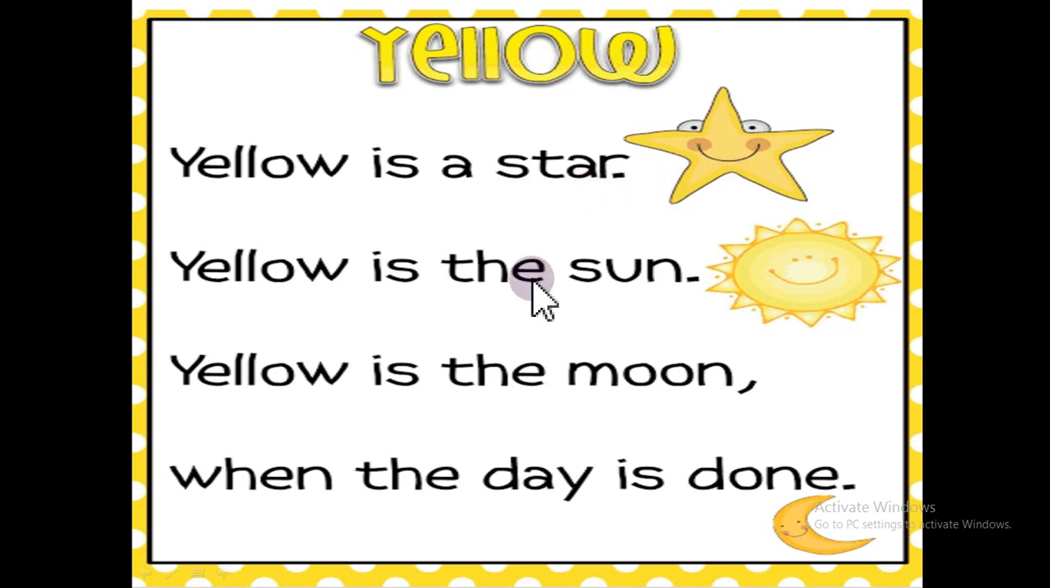Yellow is a star, yellow is the sun. See here the picture of the sun also. Yellow is the moon when the day is done. See here, this is a picture of the moon. So in this way we can beautify our document using different types of pictures also. And see here, on the outside there is a border also. It is showing a beautiful border. So in this way we can create our document, format it and beautify it.